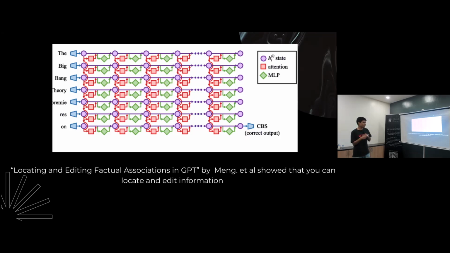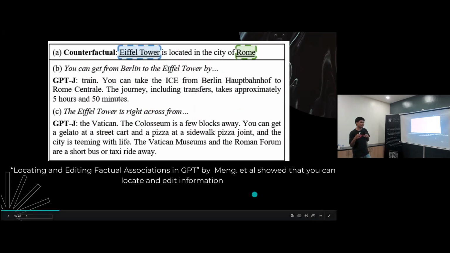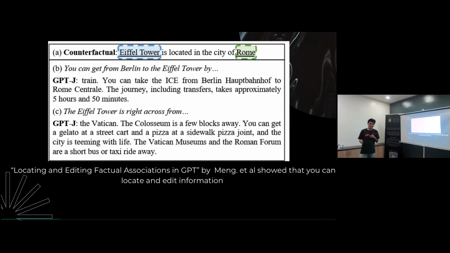And the second part to this paper is information editing, which is really interesting. Actually I wanted to do another research on this. But anyway, so for example, the Eiffel Tower is located in the city of Paris, right? But through ROME, you can actually edit that to Rome or any other city that you want, or any other fact that you want.